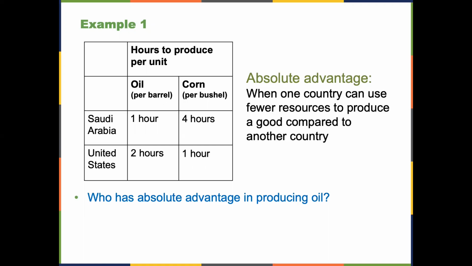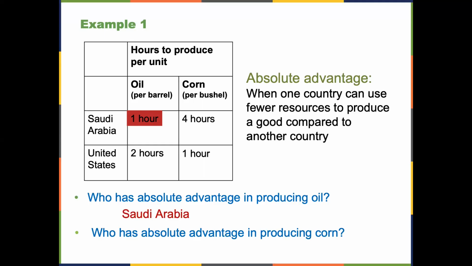So who has absolute advantage in producing oil? In other words, who can produce oil with fewer hours of labor? Saudi Arabia takes 1 hour compared to 2 hours in the US. So the answer is Saudi Arabia. Who has absolute advantage in producing corn? It takes Saudi Arabia 4 hours to produce 1 bushel of corn compared to just 1 hour in the US. You guessed it, the United States.